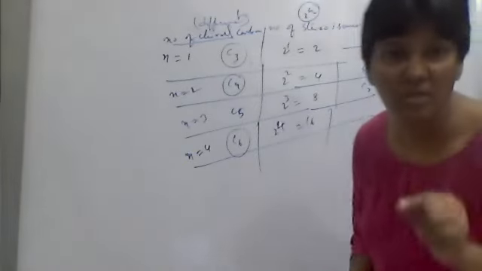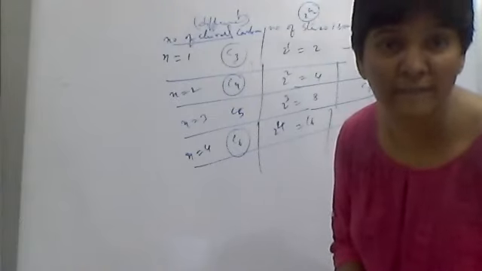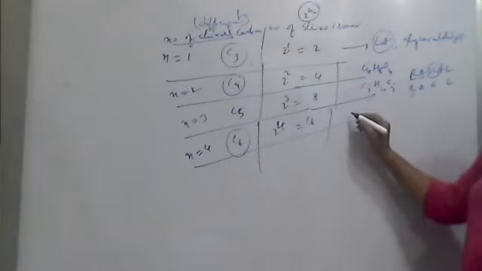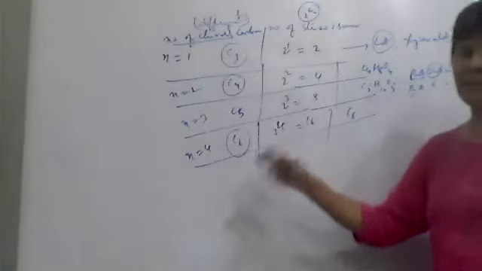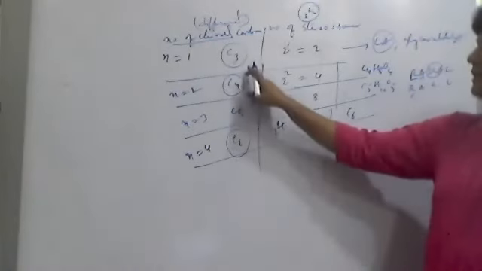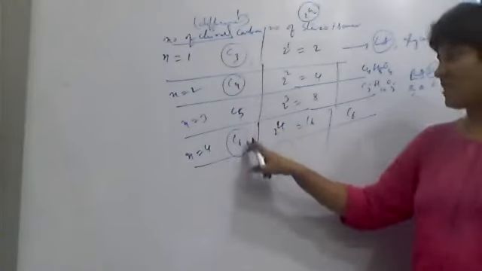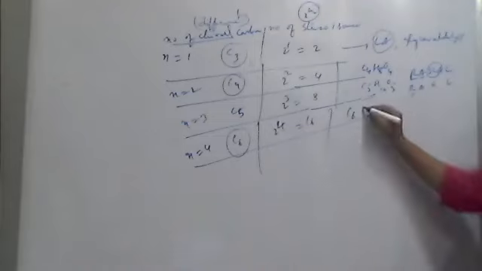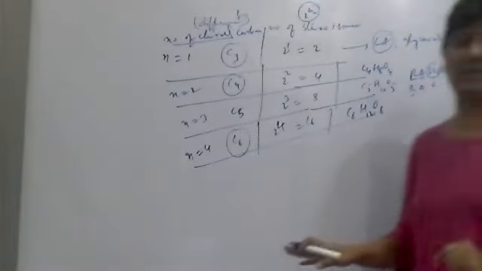Out of 16 stereoisomers, 8 are dextro, other 8 are levo. 3 carbon triose, 4 carbon tetrose, 5 carbons pentose, 6 carbons hexose, 7 carbons heptose. So 6 carbons hexose, C6H12O6.